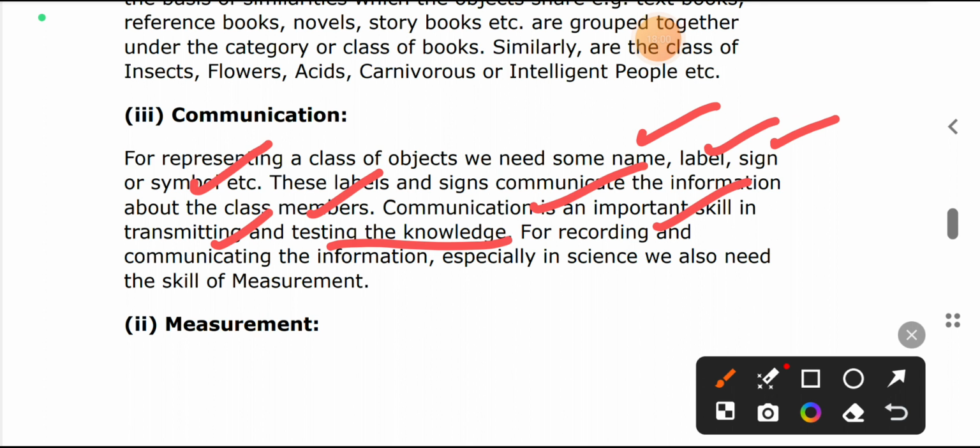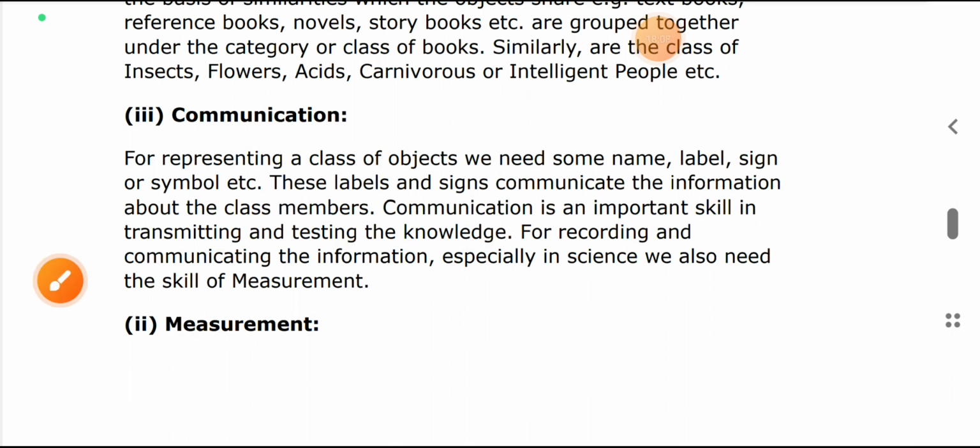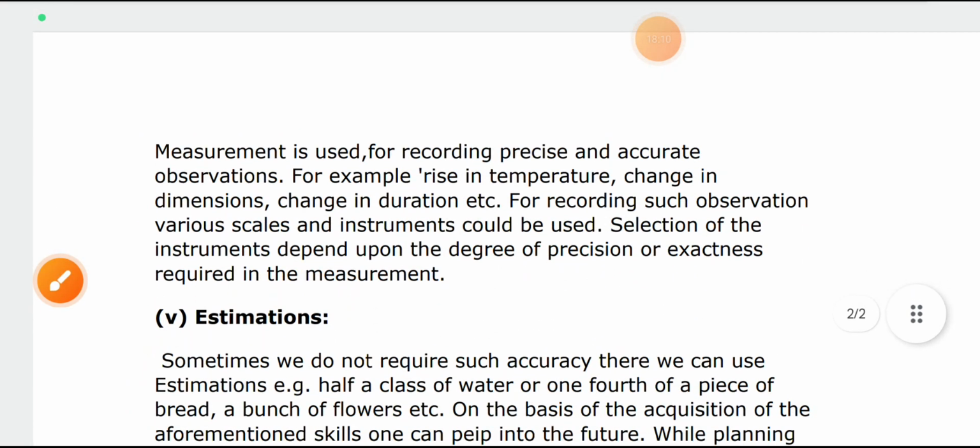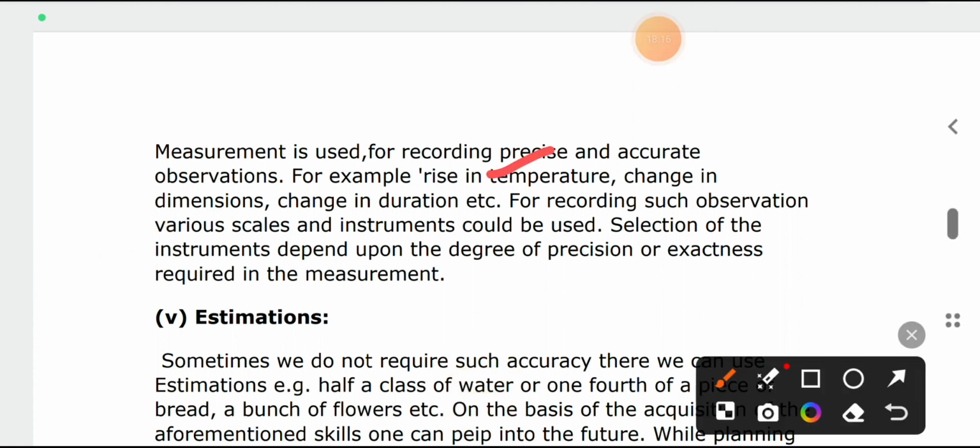For recording and communicating information, especially in science, we also need the skill of measurement. What is measurement? Suppose you are going to measure something, whatever it may be. If you are going to measure the rise of temperature, then what instrument are you going to use, temperature in Celsius, Kelvin, whatever it may be. Like if you are going to measure the quantity of solid, liquid, or gas, you can use a different type of measurement according to the science.